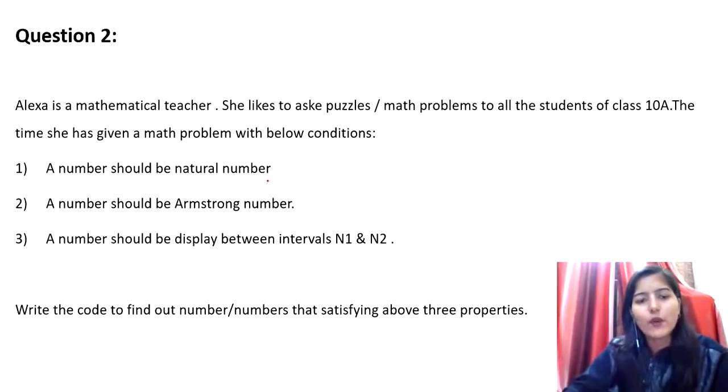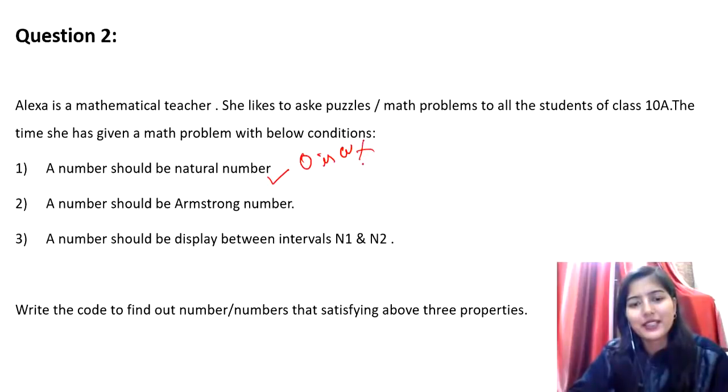Okay, so what is a natural number? Is 0 a natural number or not? No, 0 is not a natural number, right? So if someone is saying 0, we have to remove it, right? The next condition they have mentioned is an Armstrong number. So what is an Armstrong number?